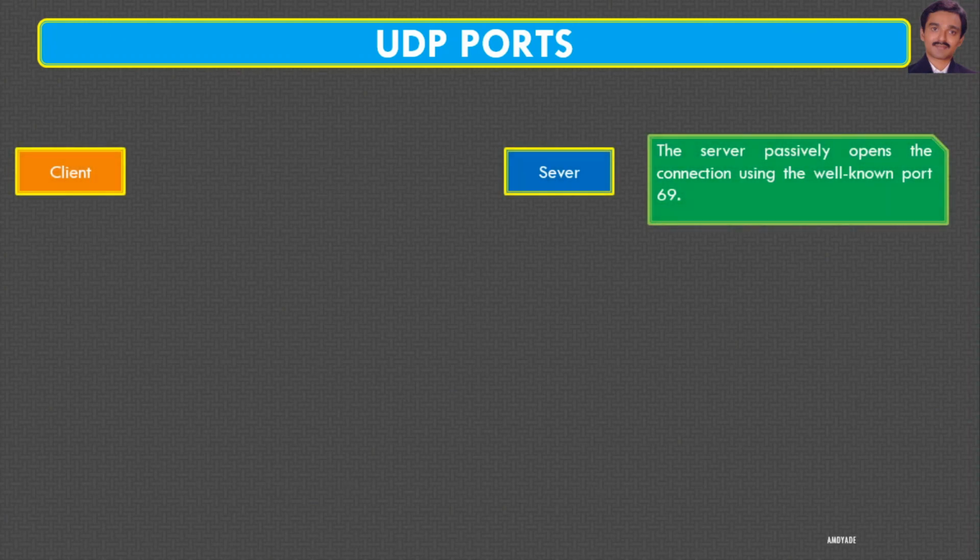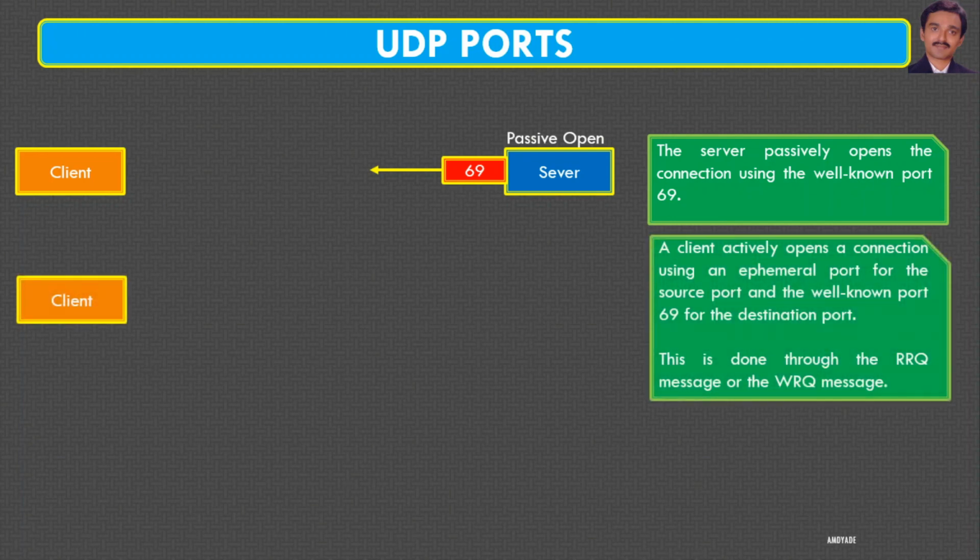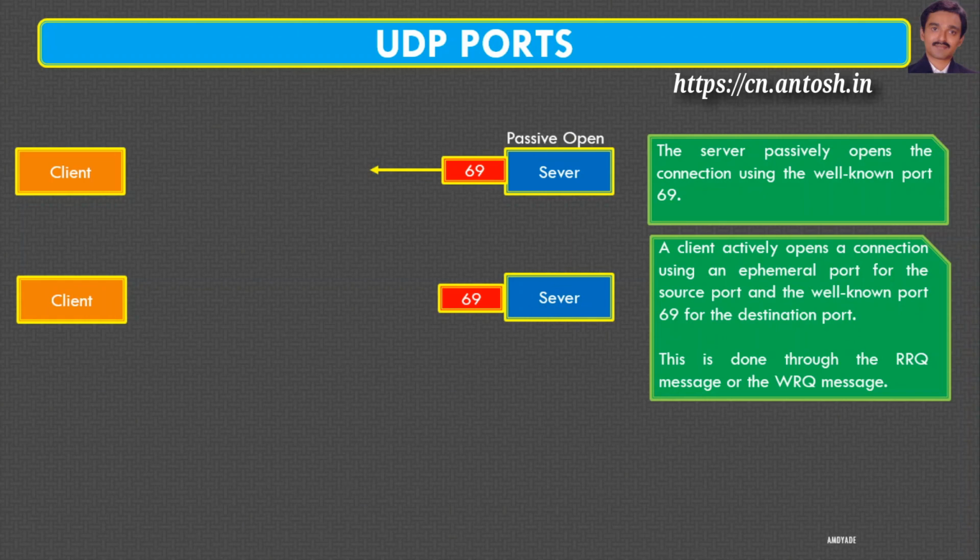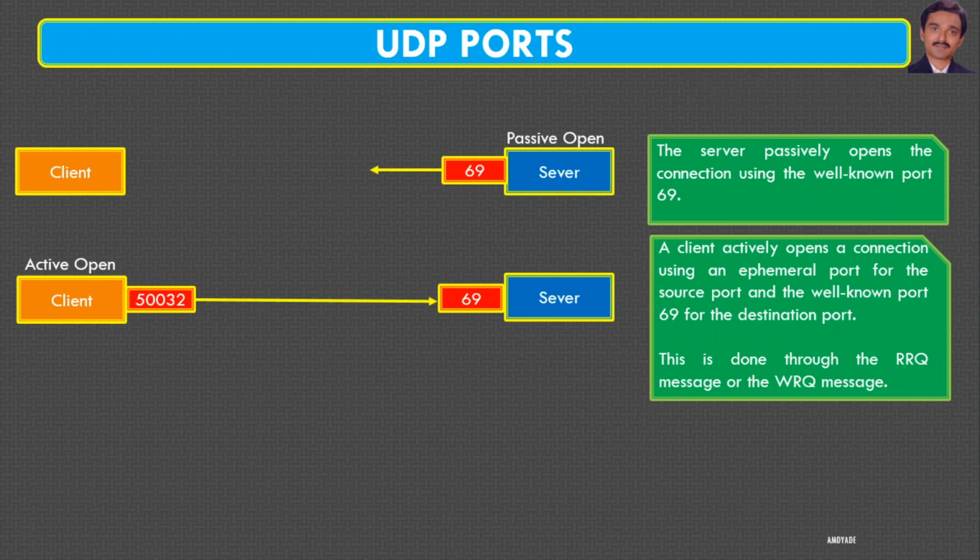The server passively opens the connection using well-known port 69 initially. A client actively opens a connection using an ephemeral port as the source port and the well-known port 69 as the destination port. This is done through using RRQ message and WRQ message. Here the client is using 50032 ephemeral port with well-known port 69. This is passive open, this is active open.